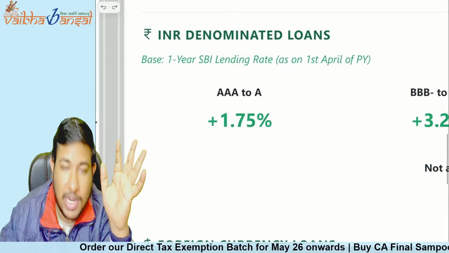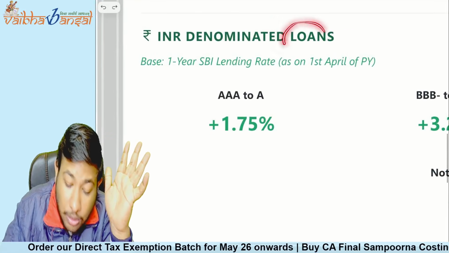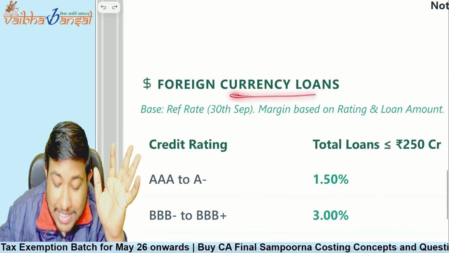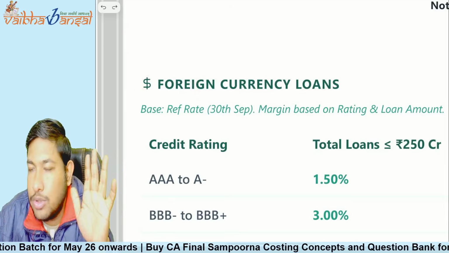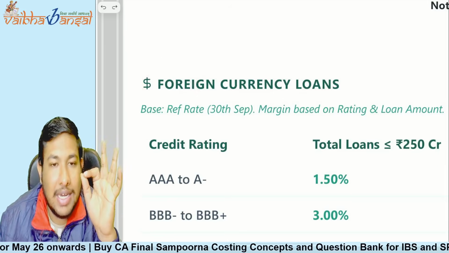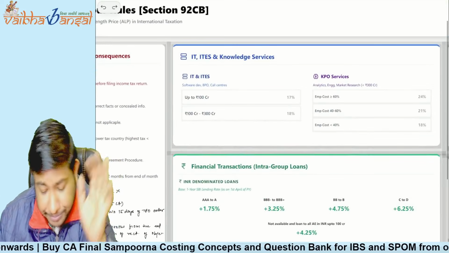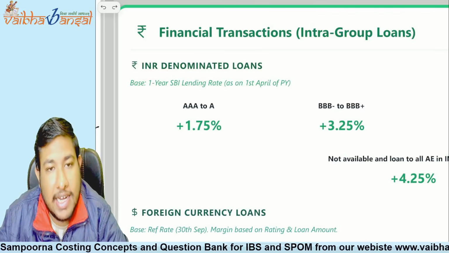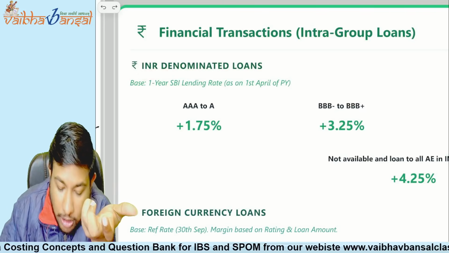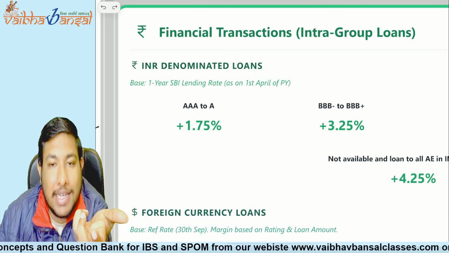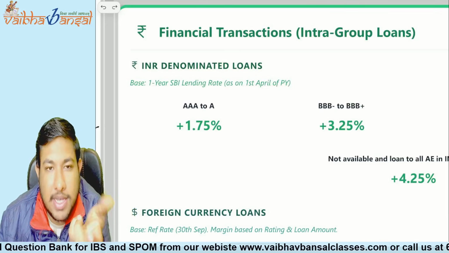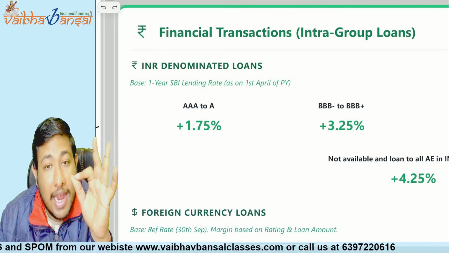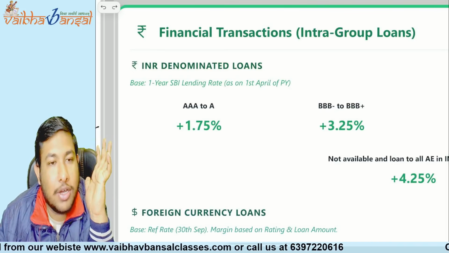Now, there can be two kinds of loans: your loan is denominated in INR, that is in rupees, or your loan is denominated in a foreign currency, suppose in dollars. Understood or not? Yes, understood. Now, if your loan is denominated in INR, first the base you have to take is the 1 year SBI lending rate as on the 1st April of the previous year, and then see what the credit rating of our agency is.